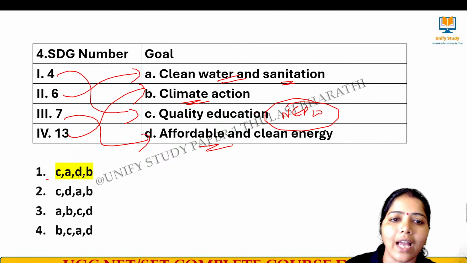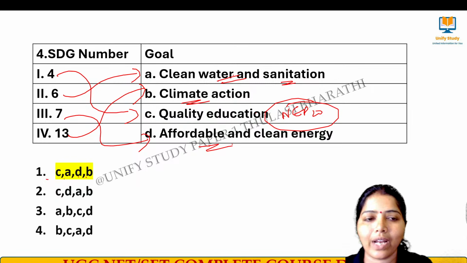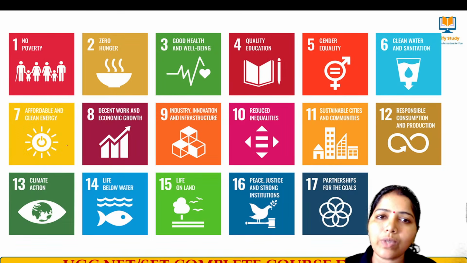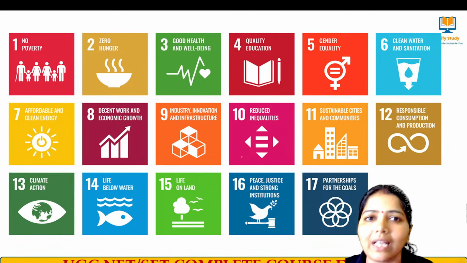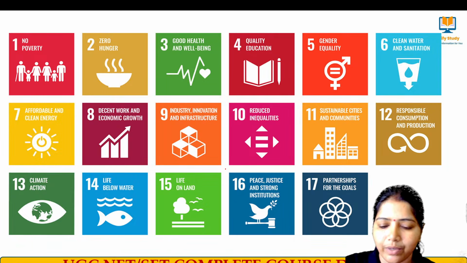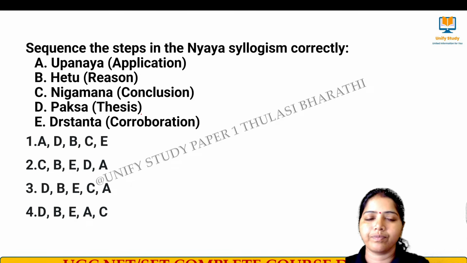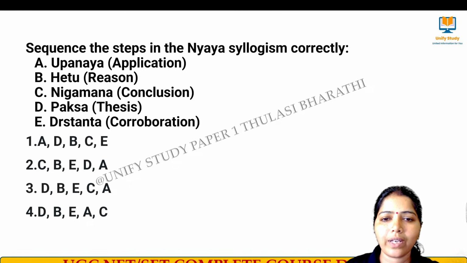C, A, D and then B, right? Very good. Next question. Here I have given you the 17 goals. Try to remember these goals. We have explained this with a story for your quick revision. Next, do this one quick.